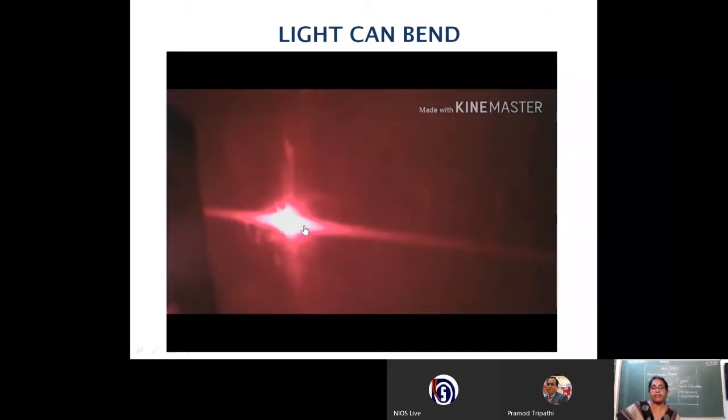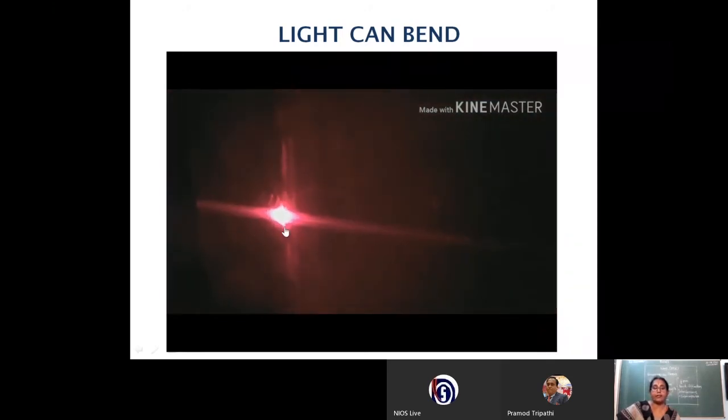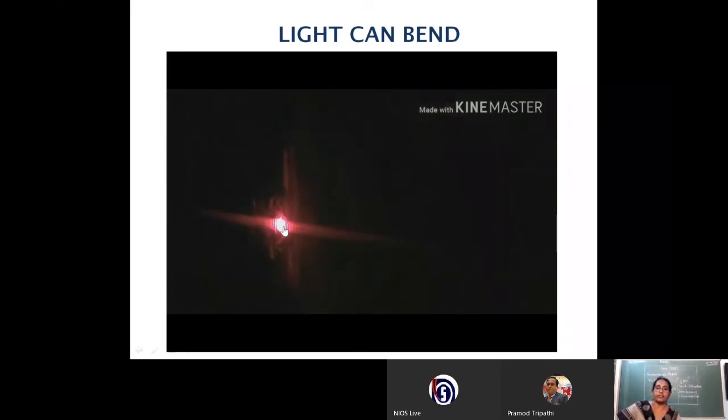So that means light can bend at edges or corners which have very, very small size, of the order of a micrometer, half a micrometer range. This particular phenomenon is called diffraction of light, and diffraction of light is explained only on the basis of the wave nature of light.